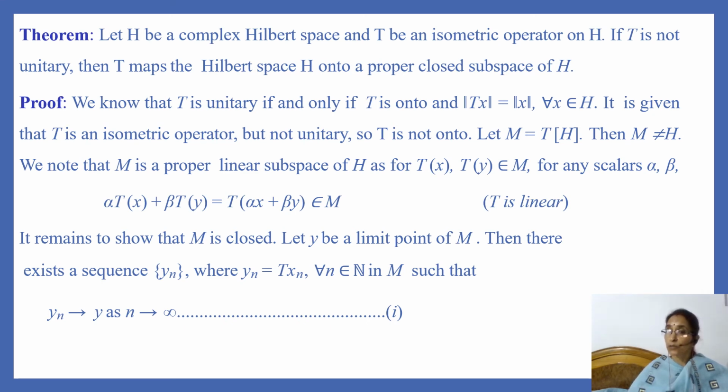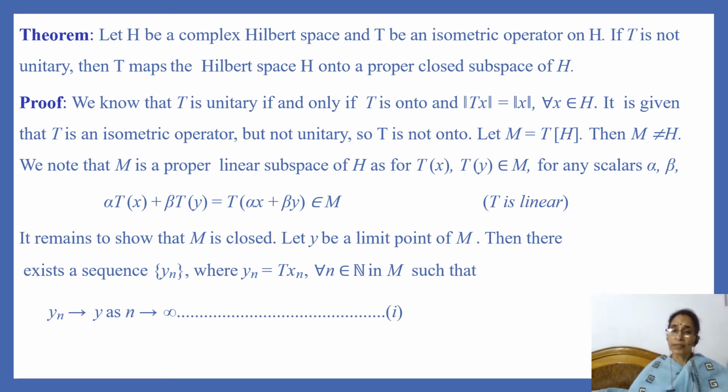T is an isometric operator on H means T is a bounded linear operator on H and norm of T of x is equal to norm of x for every x in H. If T is not unitary, then we have to show that T maps the Hilbert space H onto a proper closed subspace of H. Let us prove this theorem.